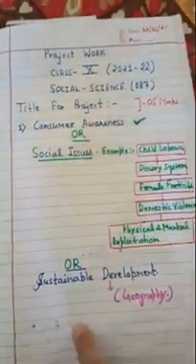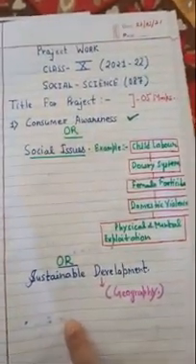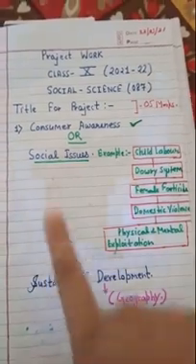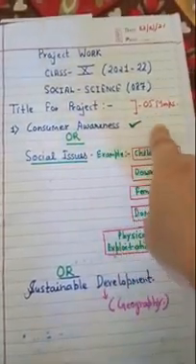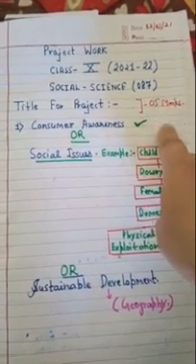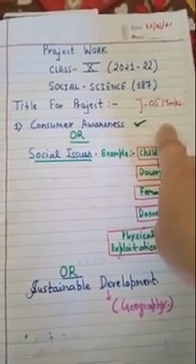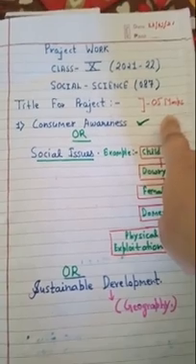Now, in your NCERT syllabus, you are having 3 topics and you can choose any one. You are free to make your project on consumer awareness. It will be easy because it is in your economics chapter. The content will be available in your own NCERT.